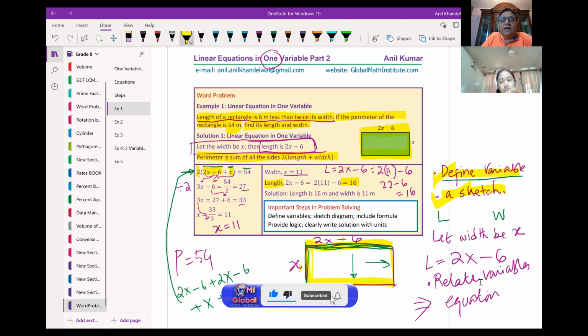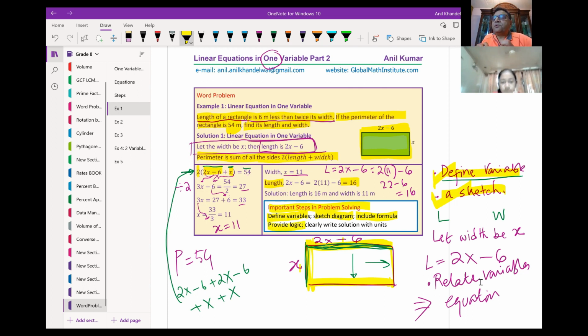So what did you learn here? Important steps in problem solving are: define variables, sketch a diagram, include formulae. The formula here is that perimeter is the sum of all the sides. Provide logic. The logic you're providing is that the sum of all the sides is equal to the perimeter, and then you solve. Clearly write the solution with units. When you write down your answer, you have to include meters in this case. Units are very important, otherwise you lose marks. So these are important things to consider when you're solving a word problem.